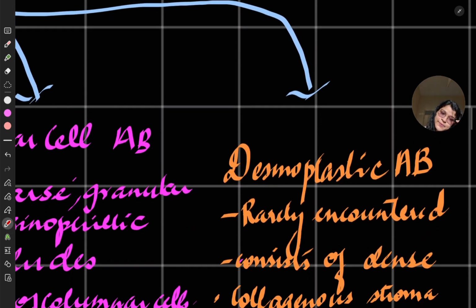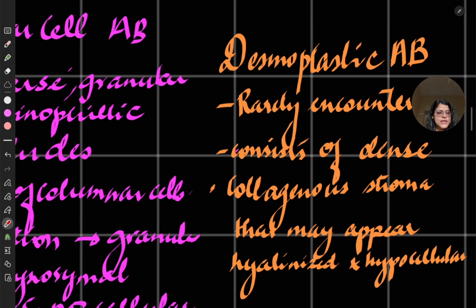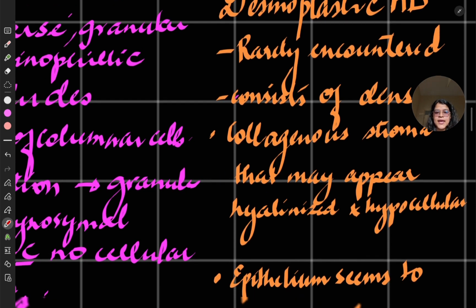it is desmoplastic ameloblastoma. Desmoplastic is rarely encountered, so not that common. It consists of dense collagenous stroma that may appear hyalinized or hypocellular.